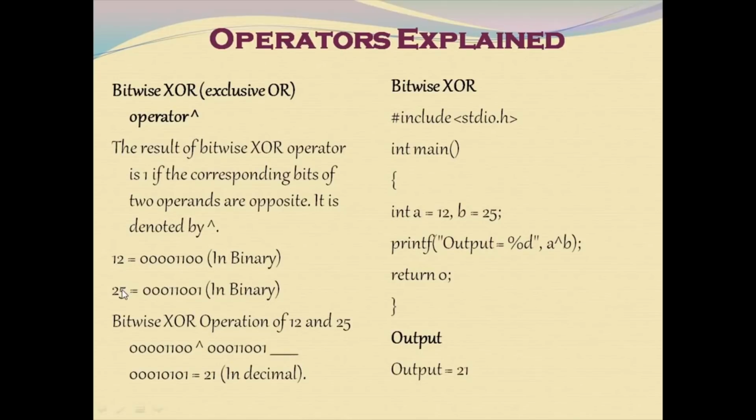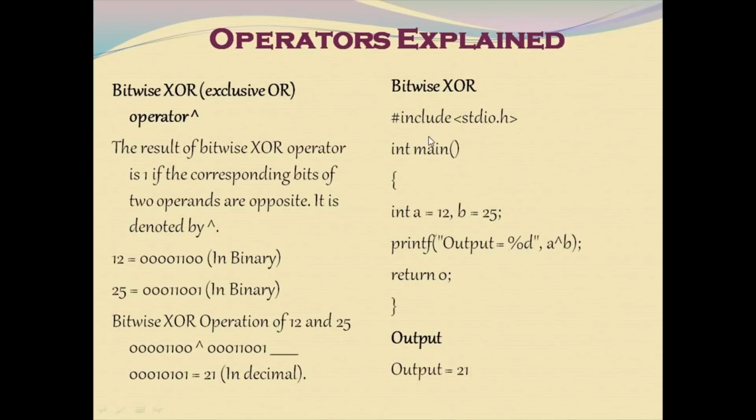Here are the two decimal numbers 12 and 25. Bitwise comparison is performed. If 0 and 0 are compared, it is going to be 0. 0 and 0, it is going to be 0. 0 and 0, it is going to be 0. 0 and 1, the result is 1. 1 and 1, the result is 0. 1 and 0, the result is 1. It is again 0, and here it is 1. So the decimal equivalent is 21. This is the output of the bitwise XOR operation.